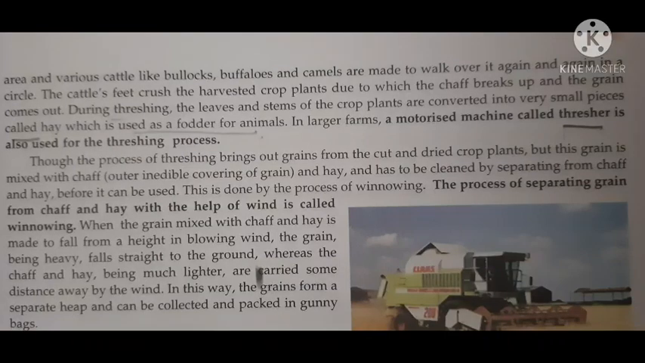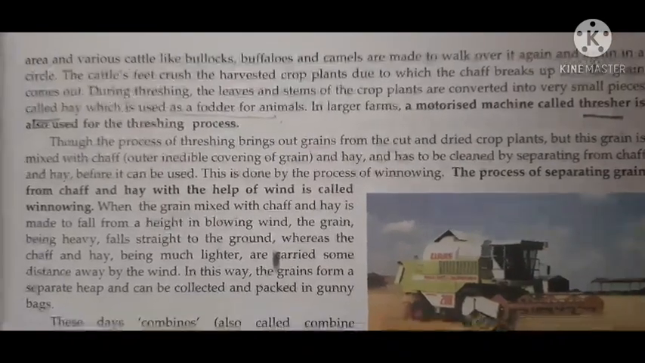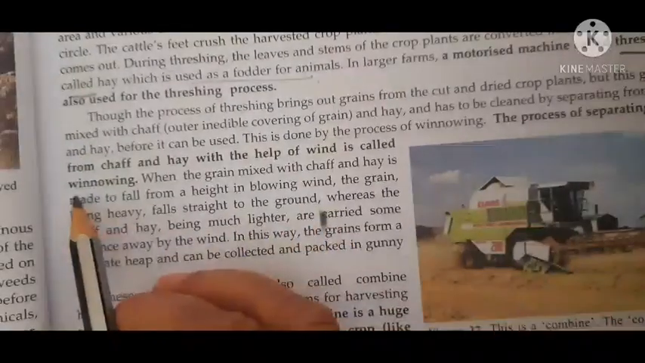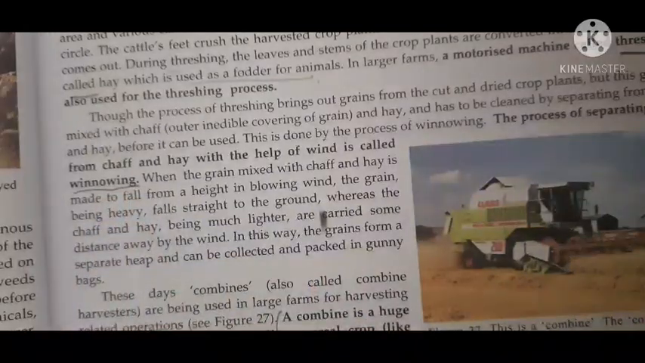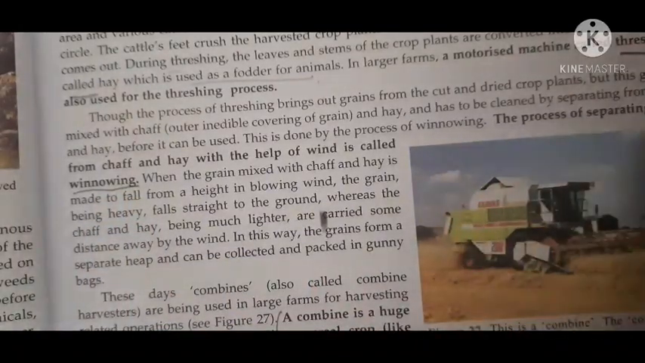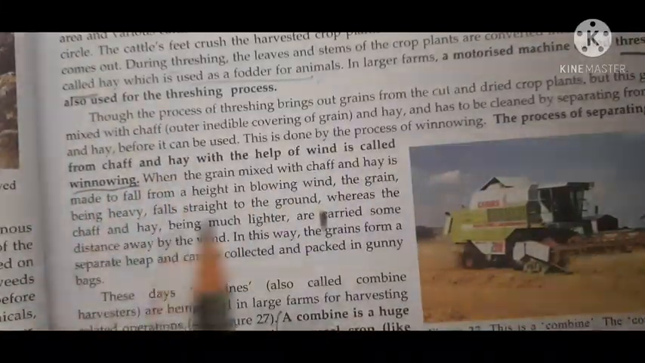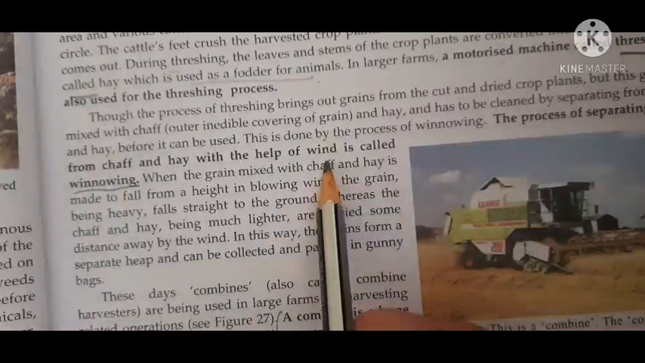But what is our main aim? The main aim of a farmer is only to get the grains. So how is it done? It is done by the process called winnowing. We have studied winnowing in class 6 also. What is winnowing? The process of separating grain from chaff and hay, the broken dry leaves, with the help of wind.